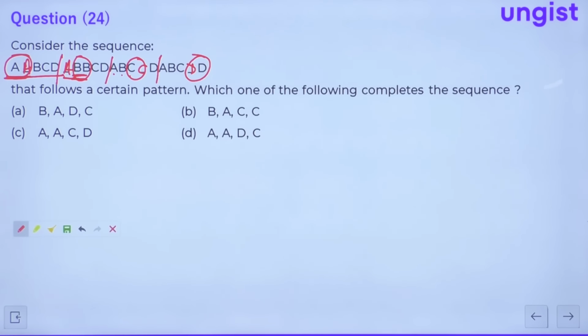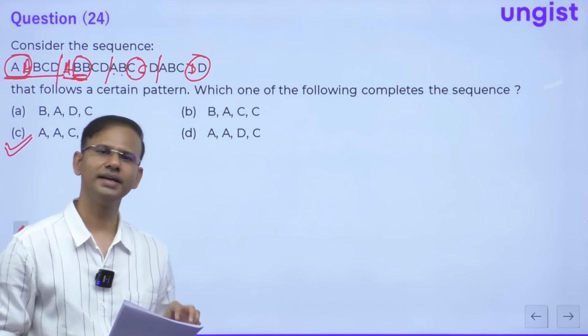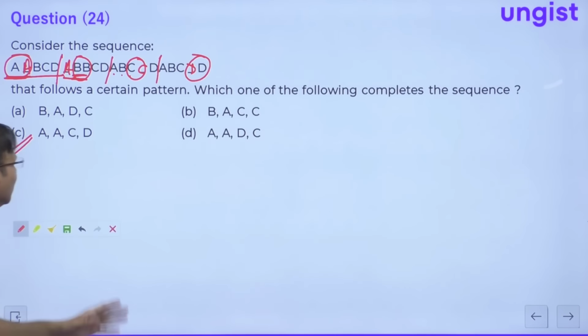So A, C, D, we need to fill from our side, which is option C. Option C is the right choice. Everybody? So for question number 24, the correct choice is C, which is A, C, D, right? So guys, obviously we have to take the slot of 5, 5, 5, 5, 5.